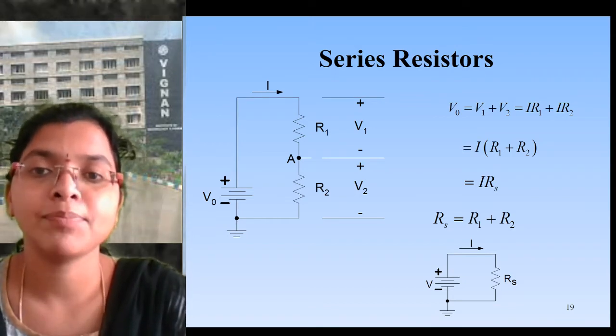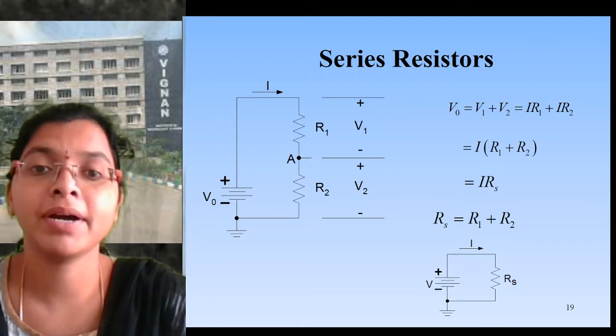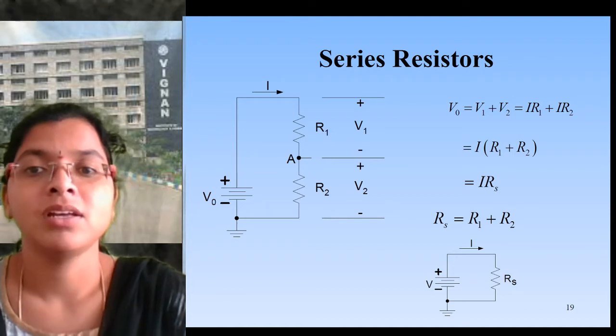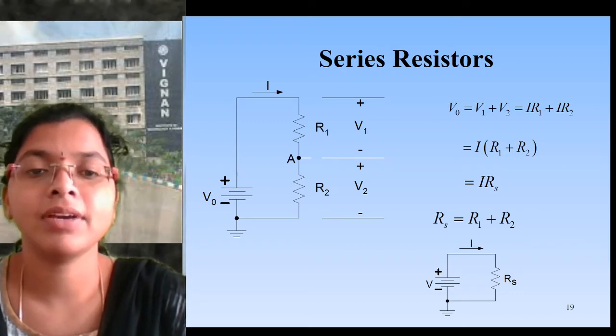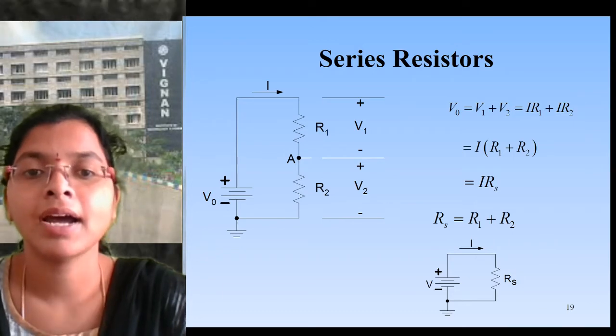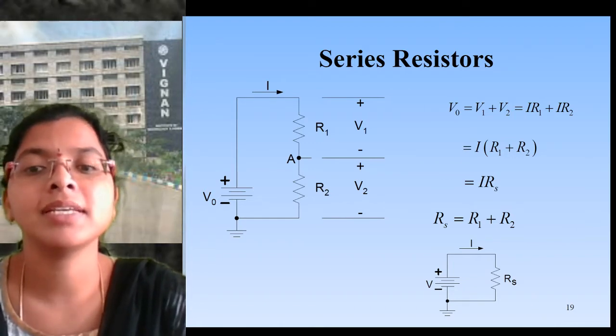Here we already simplified in the KVL equation: V0 is equal to V1 plus V2. But V is a voltage, so by Ohm's law, the current passing through the R1 resistor is I, so V1 is equal to I R1. In the same way, the voltage V2 across the R2 resistance is the current through it times the resistance, I into R2. So we can simplify that.